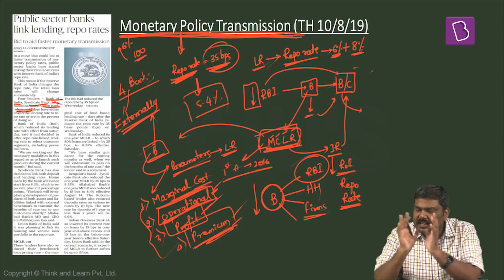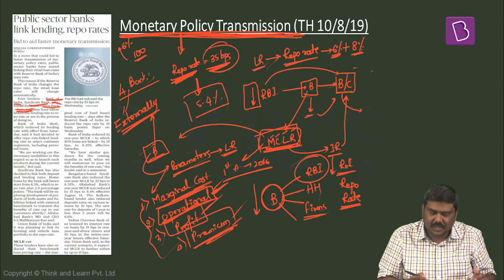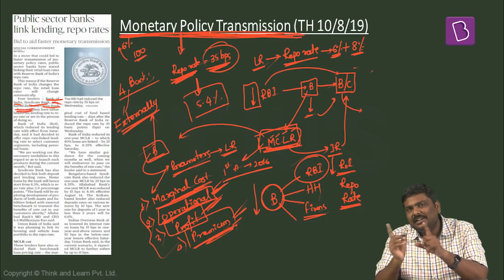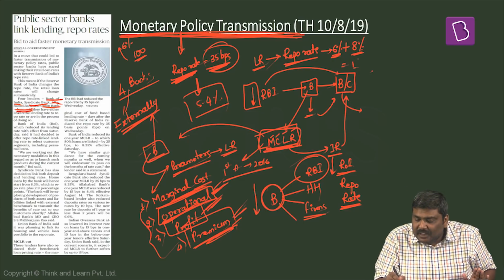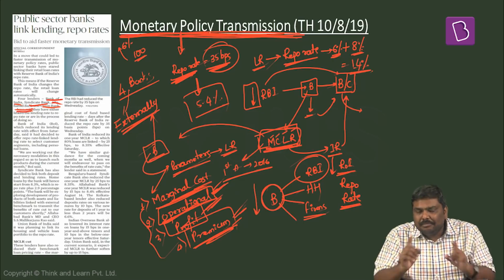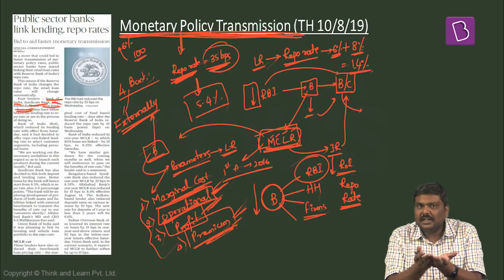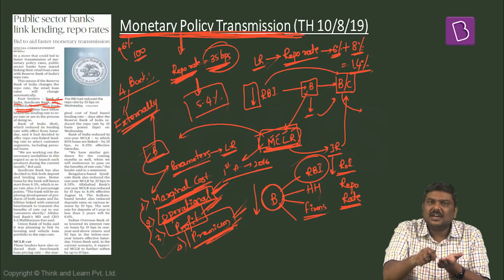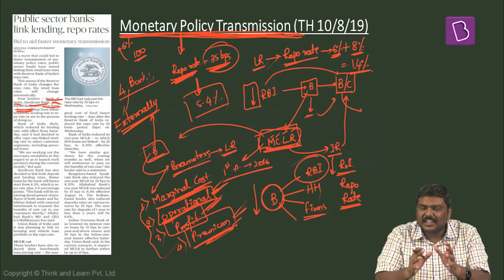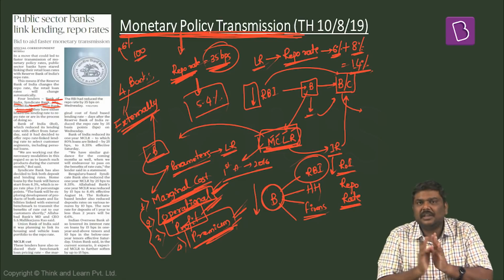Okay, understand this? And this particular 8% is because of operational cost, profit motive as well as tenor premium. So the base rate here will be how much? 14%. And based on this particular base rate of 14%, different borrowers will be charged with a different rate of interest as per this particular concept of external benchmarking.